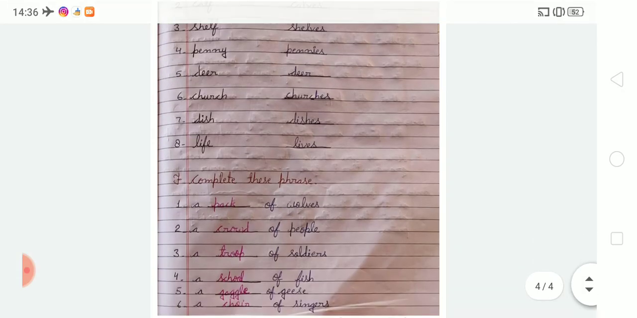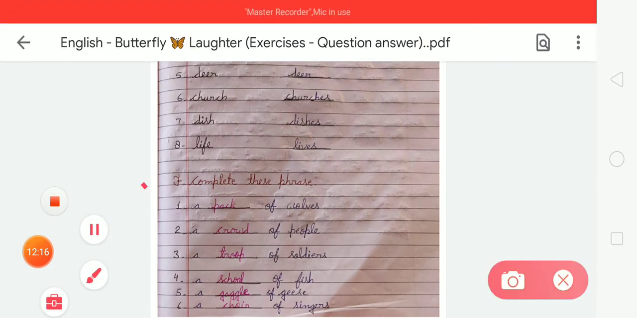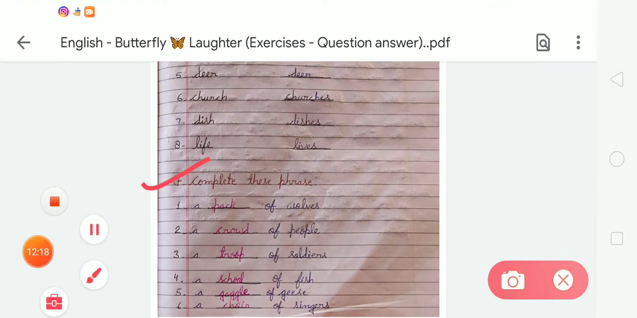Okay, now after that next is exercise F. In exercise F there are collective nouns, and here we have to complete these phrases by using the collective words. In the first there is a pack of wolves. Second is a crowd of people. Third is a troop of soldiers. Fourth is a school of fish. Fifth is a gaggle of geese, and sixth is a choir of singers.